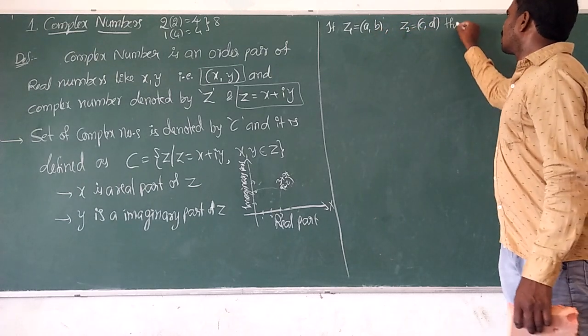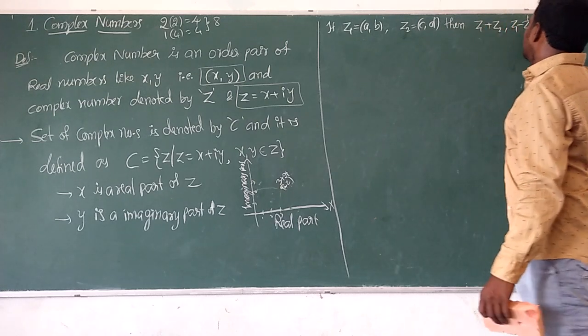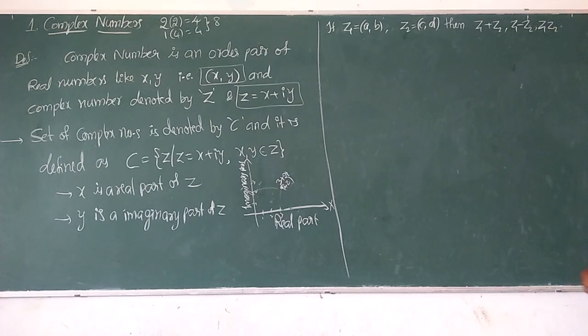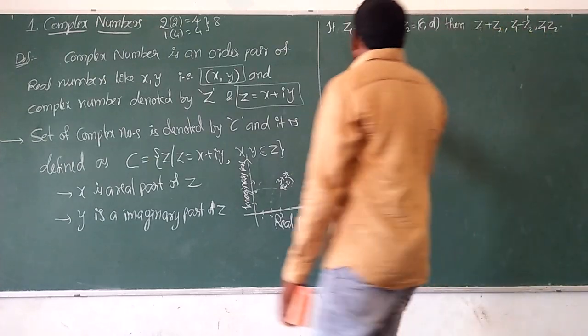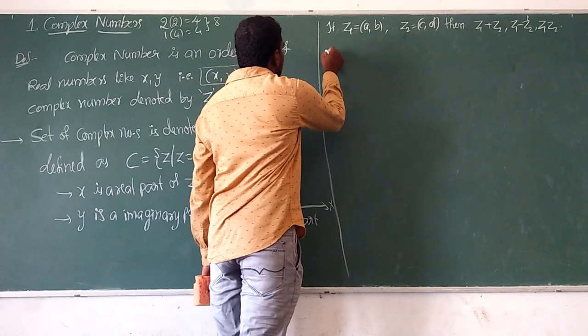So z1 equals (a, b) and z2 equals (c, d). Both are the same. Then z1 plus z2, z1 minus z2 and z1 into z2. Z1 by z2 also we can simplify. Just giving basic information regarding complex numbers.